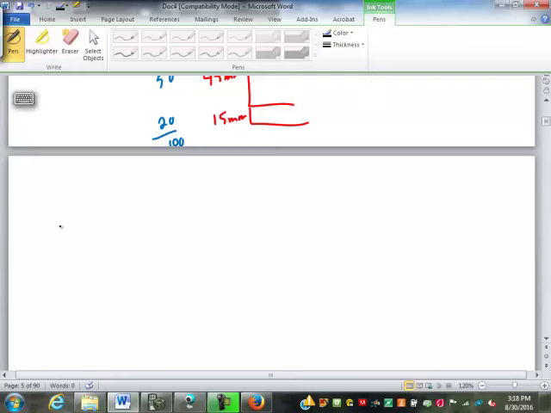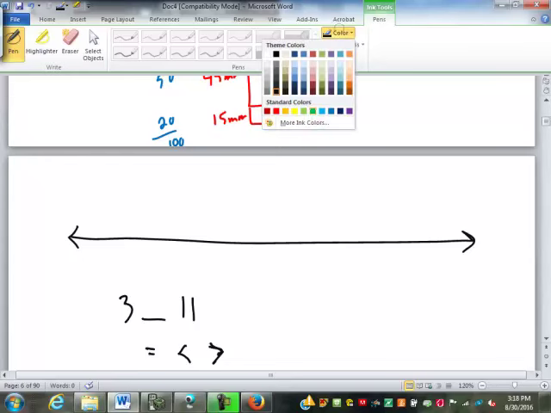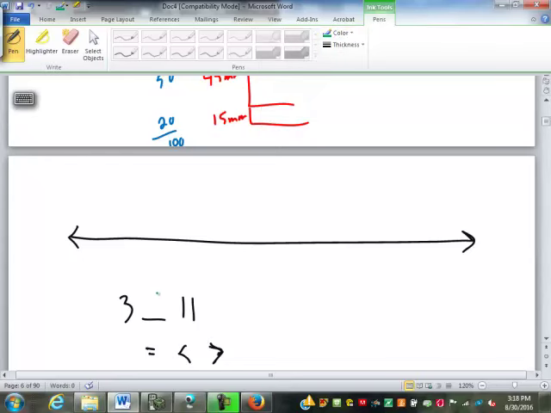One last thing, since we talked about number lines, I want to show you this. A little bit unrelated, but we mentioned number lines. Have you seen problems like this where they ask you, put the appropriate symbol in there, equals, less than, greater than? What's going to go in there? The less than, because the 3 is smaller, right?